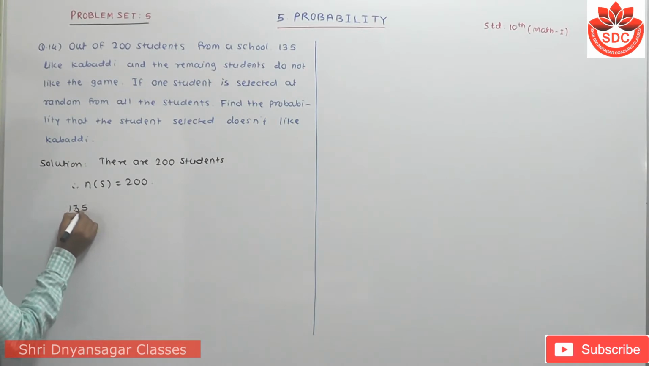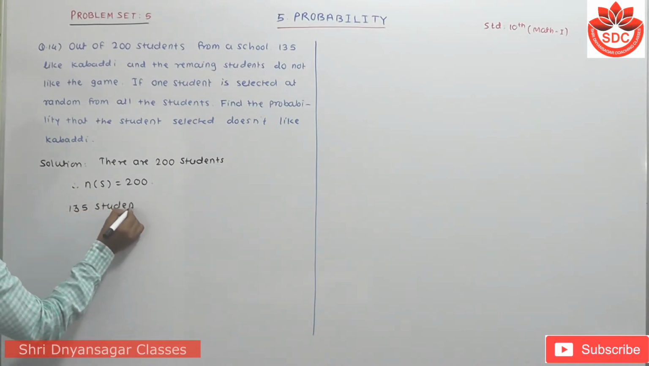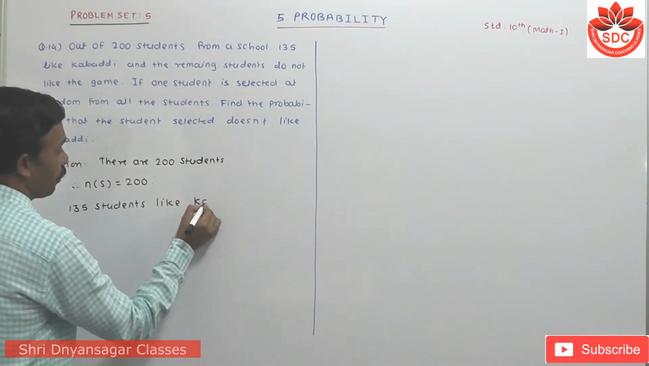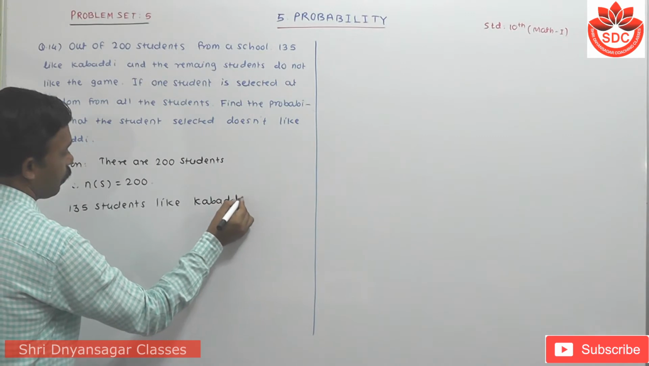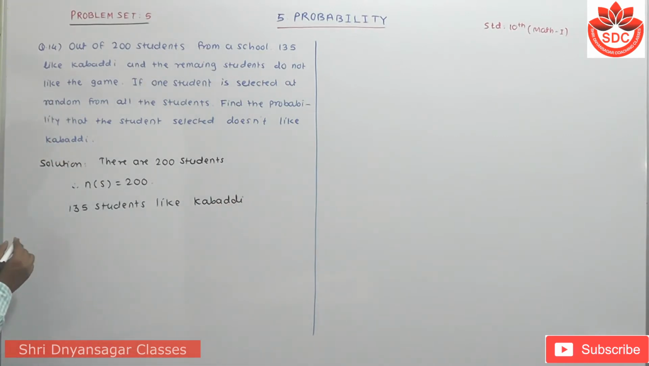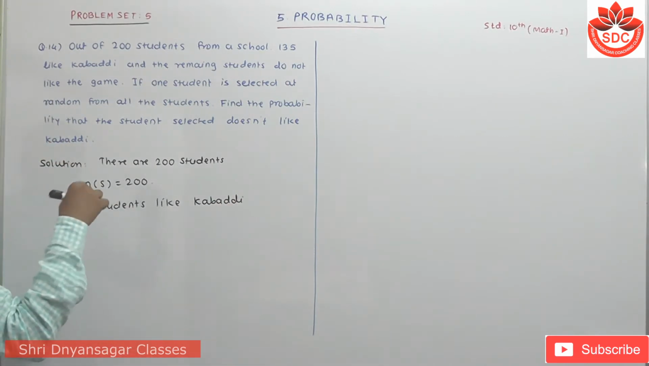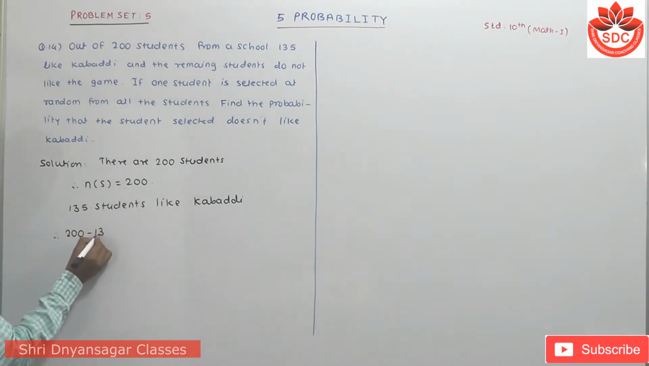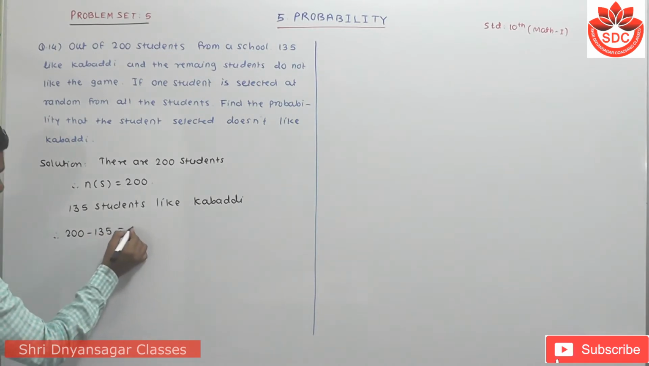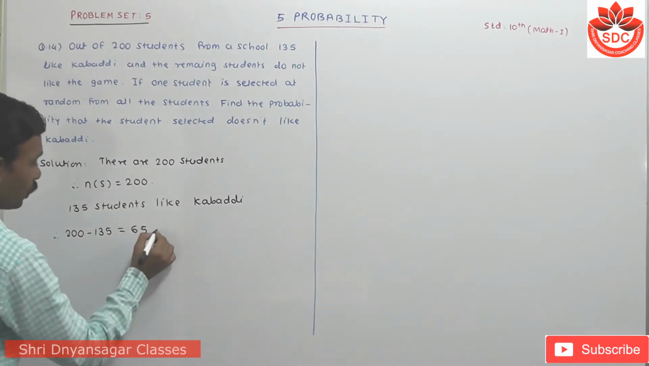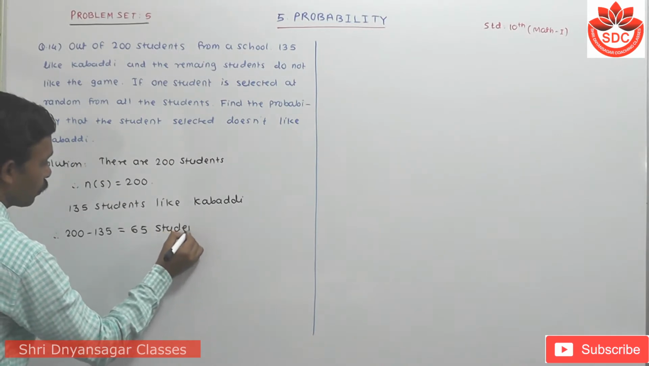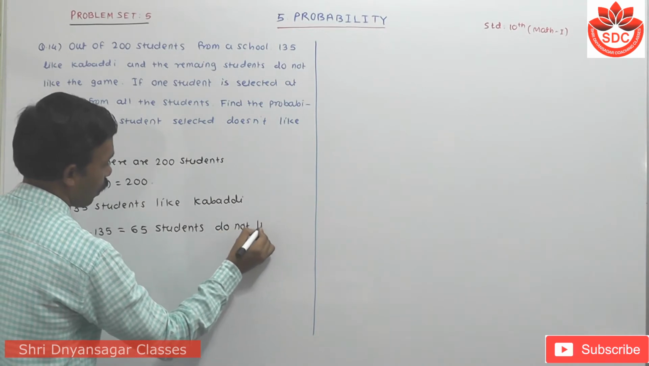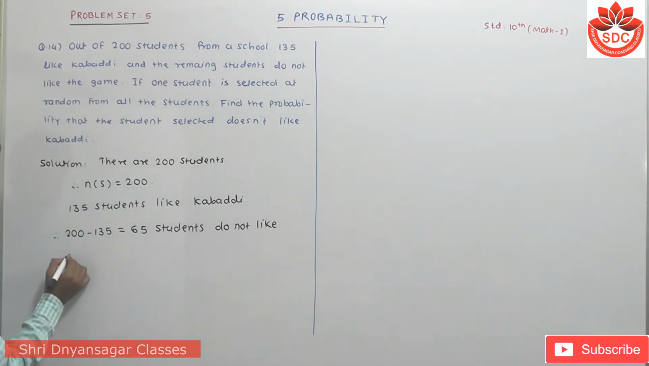Out of this, 135 students like kabaddi. Therefore, the remaining students we have to find here. Therefore, 200 minus 135 is equal to, it becomes 65 students who do not like kabaddi.